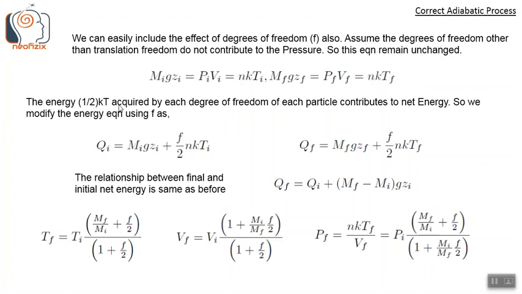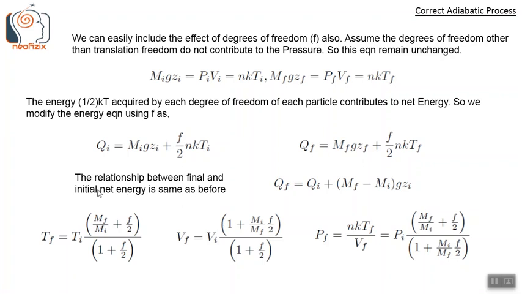The energy half kT acquired by each degree of freedom of each particle contributes to the net energy of the system. So we modify the net energy equation using the factor f as shown here. Initially we had used f equal to 3 by 2 NkTi, where 3 corresponded to the 3 translational degrees of freedom. Here it's more general; it can have vibrational, rotational, and other degrees of freedom. So Qi equals Mi g zi plus f by 2 NkTi. And similarly, the final state net energy is Qf equals Mf g zf plus f by 2 NkTf.